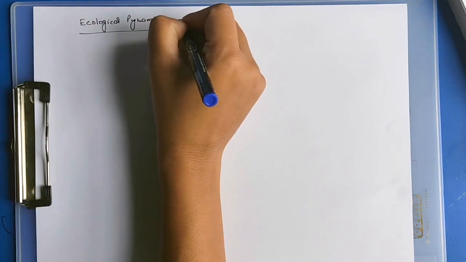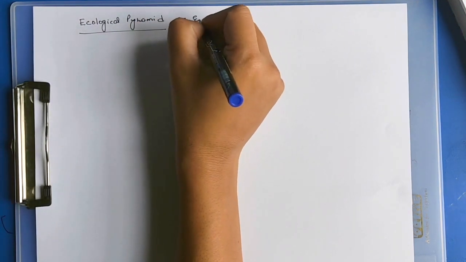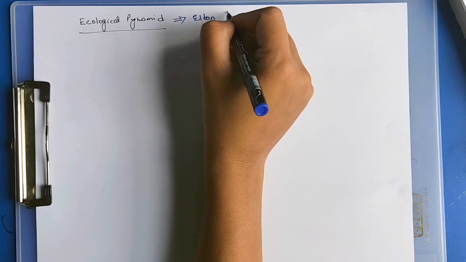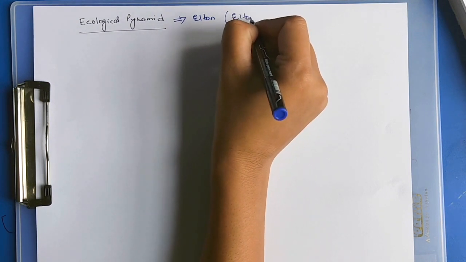About the ecological pyramid, the concept was introduced by Elton, so this ecological pyramid is also known as the Eltonian pyramid.